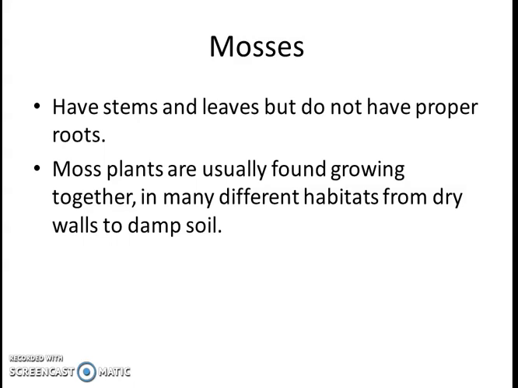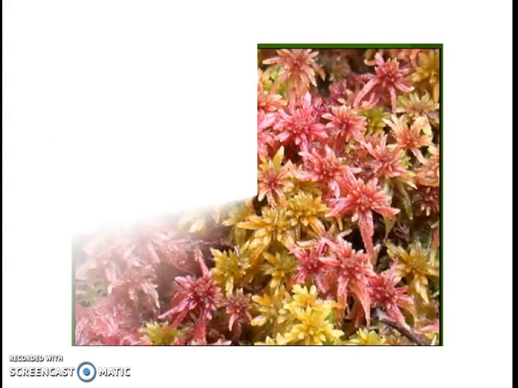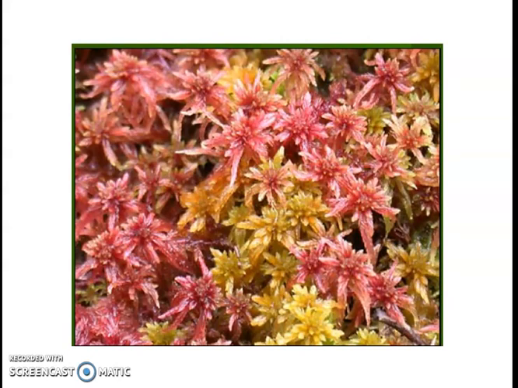They can grow in dry places, on dry walls, or in damp soils. For them there is not a fixed habitat. They can grow in a dry environment, sometimes in a damp environment, especially in damp soil. And wherever they are, they will be found in groups. Here, as you can see, they are visible as well.